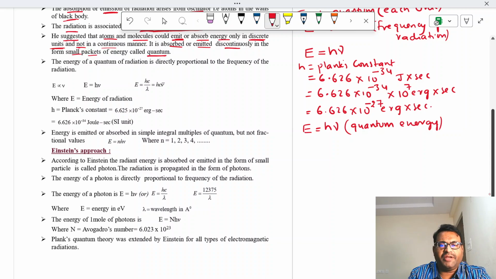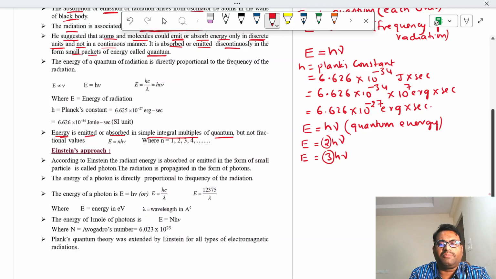Energy is emitted or absorbed in simple integral multiples of quantum. What is the meaning of simple integral multiples of quantum? That means E can be one quantum. Two quantum energy means E is equal to 2h nu. E is equal to 3h nu. In this way, integer multiples of h nu. So h nu is the quantum.